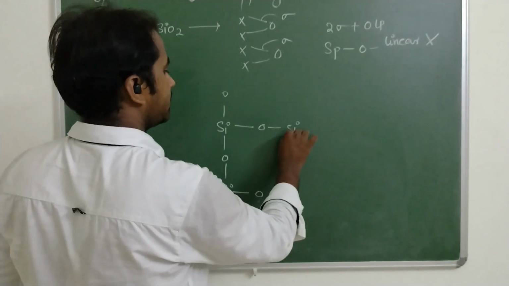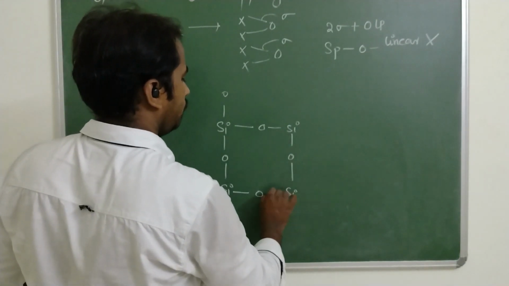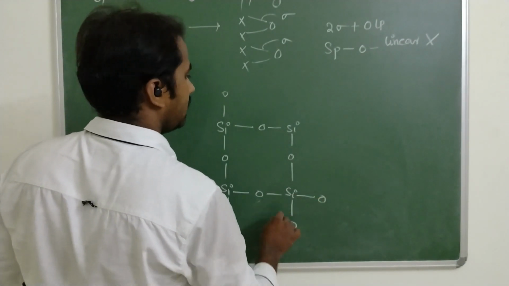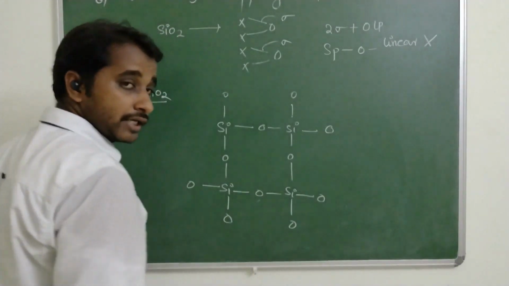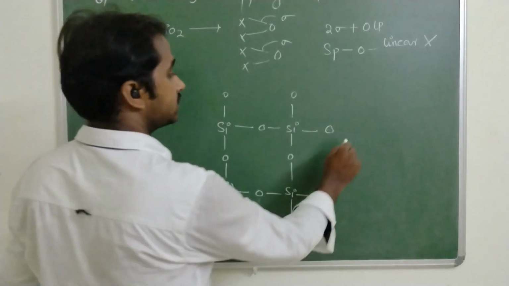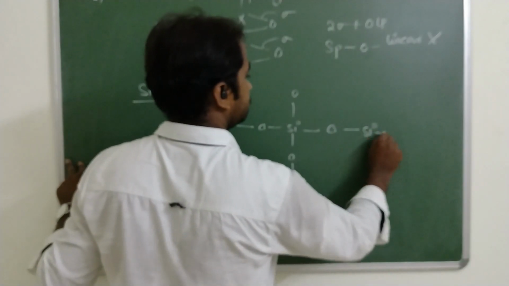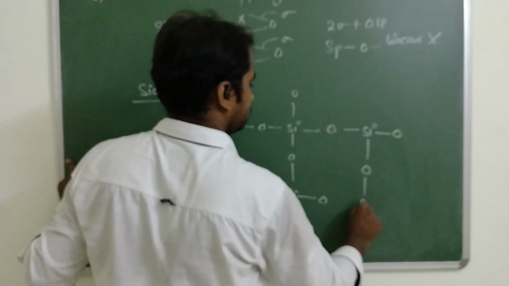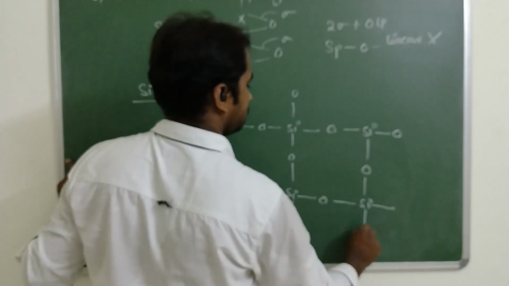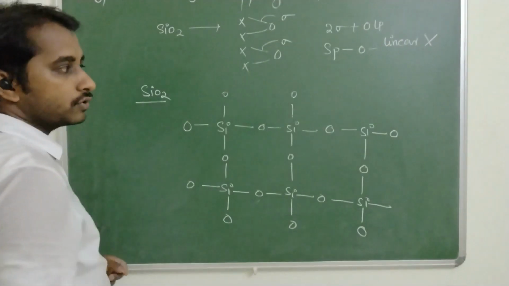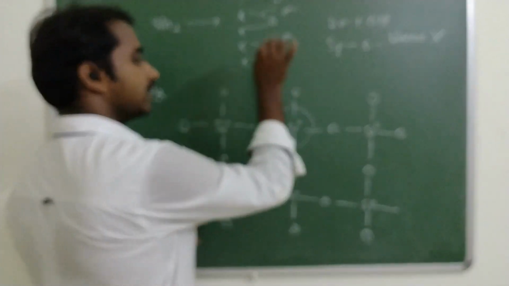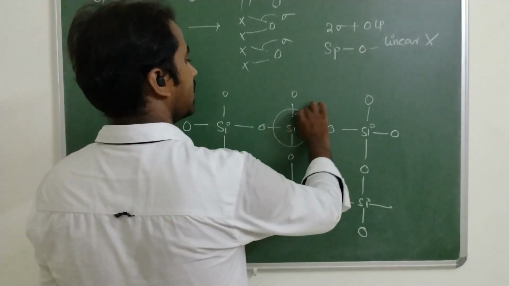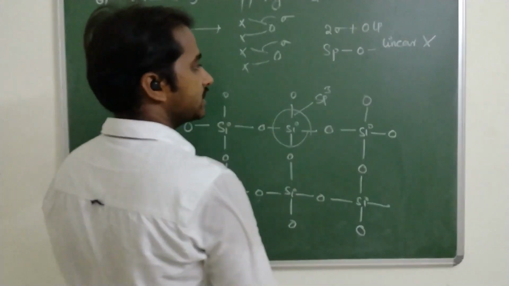Each Si atom is connected to 4 oxygen atoms. If it is surrounded by 4 other atoms, the hybridization is sp3.